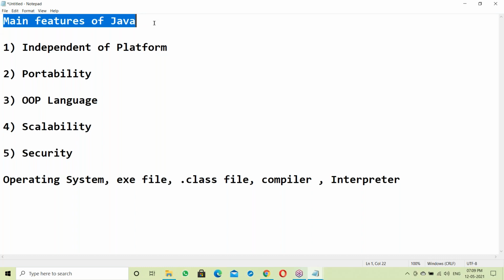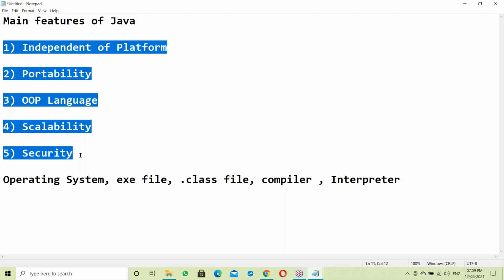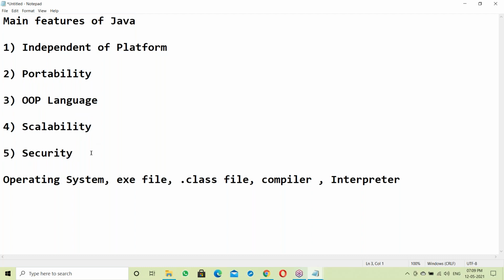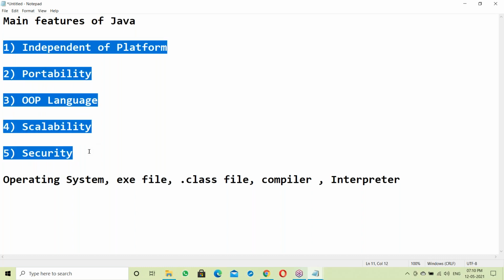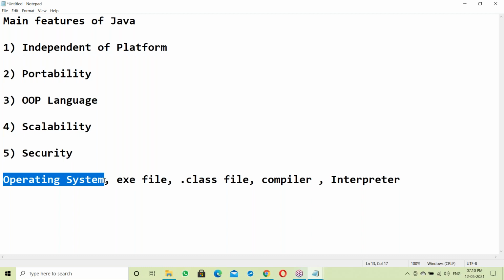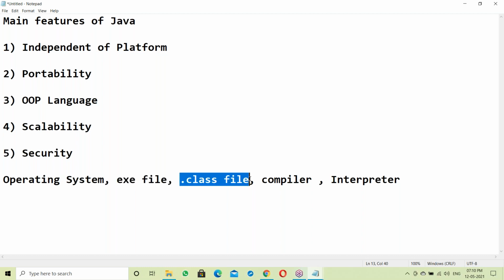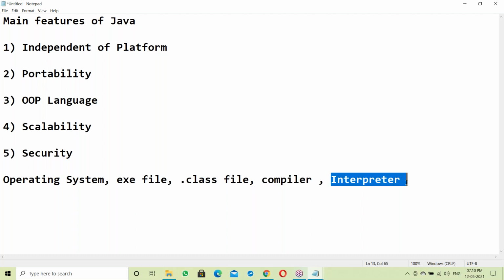We'll see all these features today. To understand all of these features, you must have this knowledge: OS knowledge, how the OS is working. Next, what is an exe file? What is a dot class file? Dot class is a Java program file. Next, how the compiler is working and how the interpreter is working.